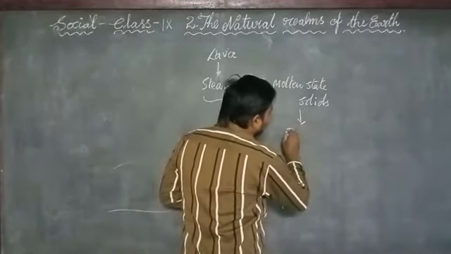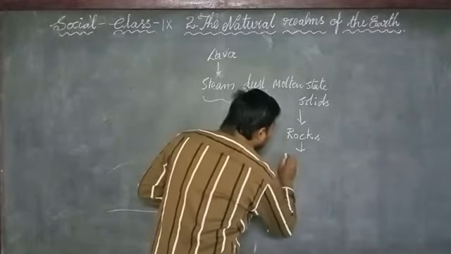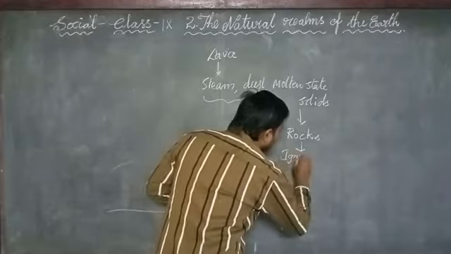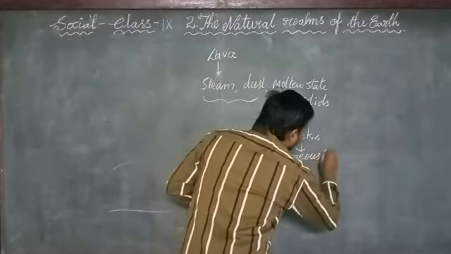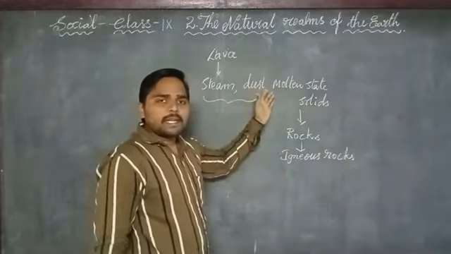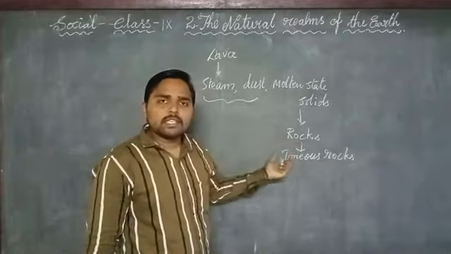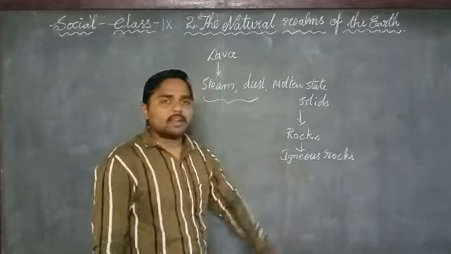These rocks are called igneous rocks. After cooling, the molten material coming out from the volcano forms rocks, and these are called igneous rocks.